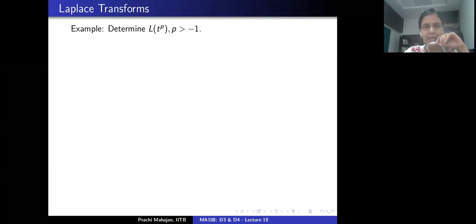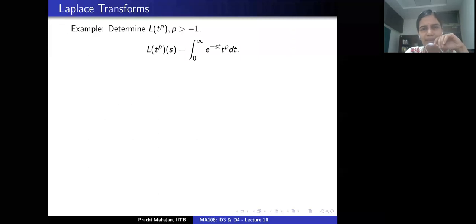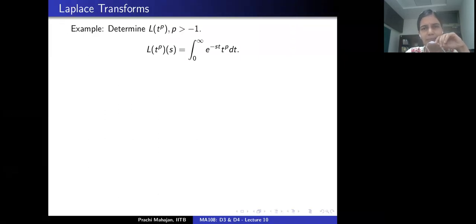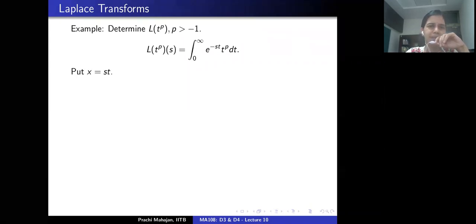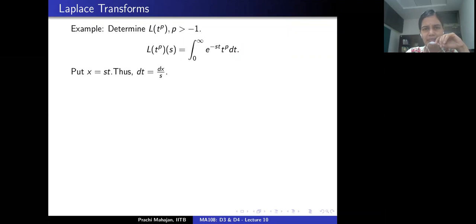Let's try to evaluate the Laplace transform of the function t to the power p. By definition this is the improper integral 0 to infinity exponential minus st, t to the power p dt. I'm going to introduce a new variable x, and plug in st as x, which means that dt is dx by s.